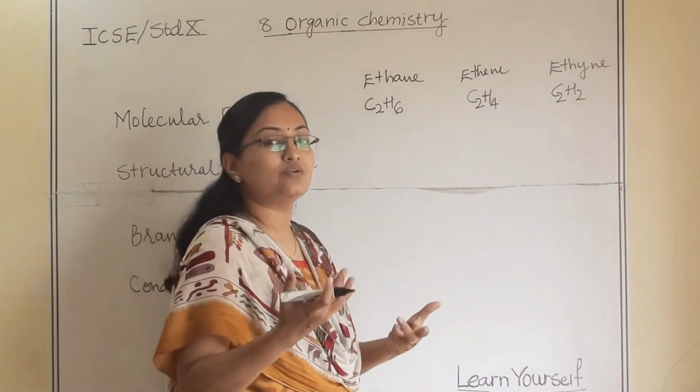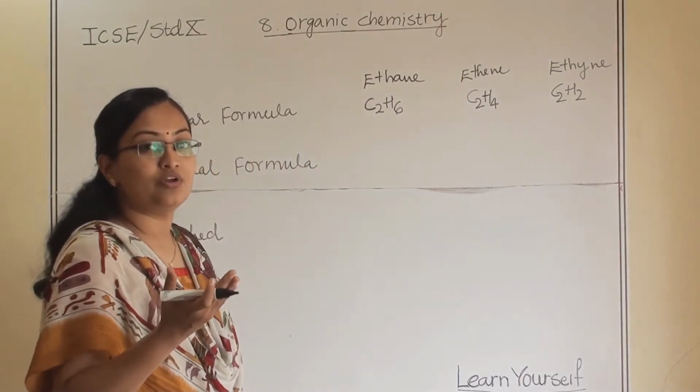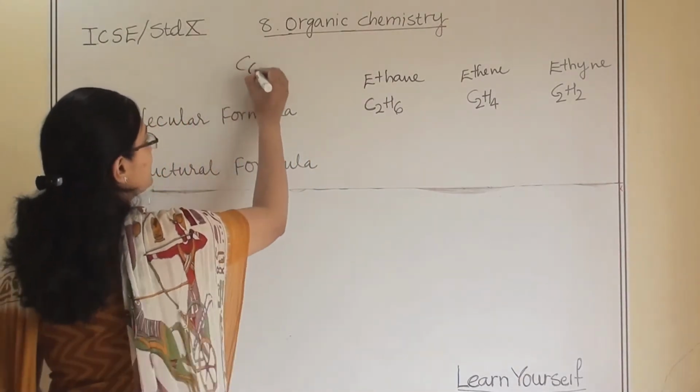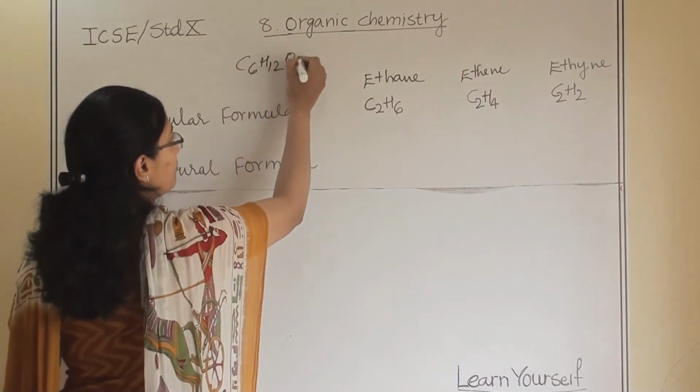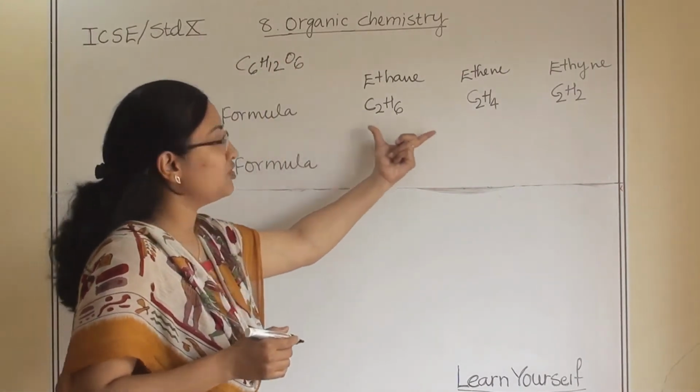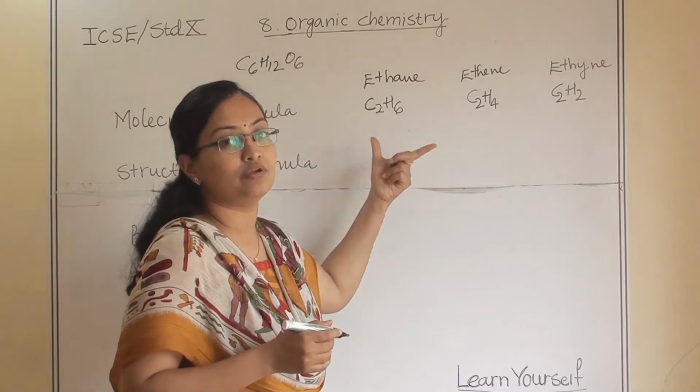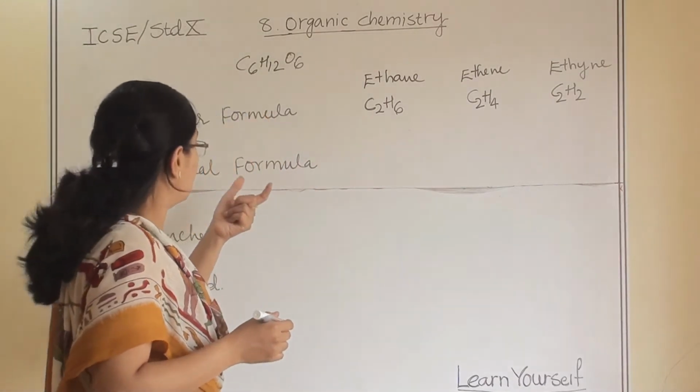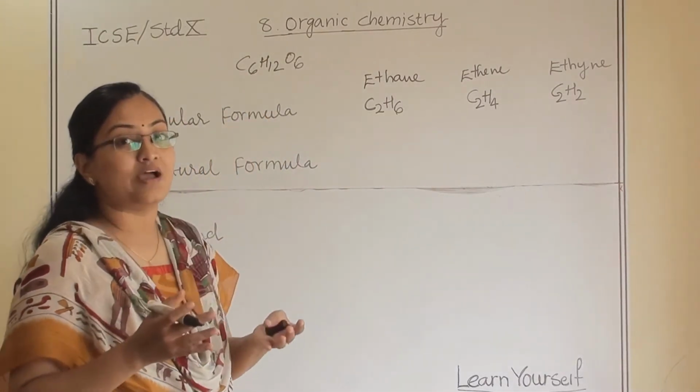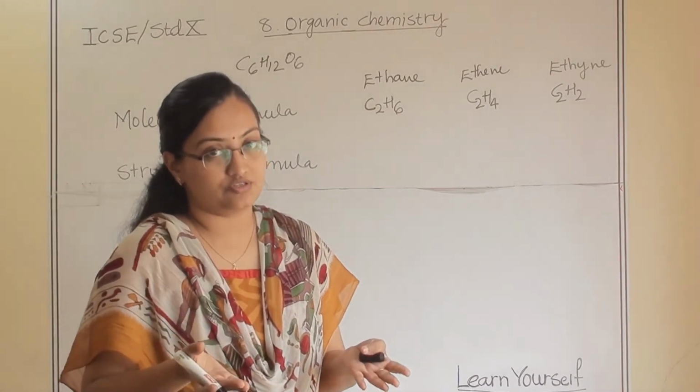hydrogens. How are we going to write the molecular formula of glucose? Like C6H12O6. The same way, the molecular formula for hydrocarbons will also work. Now, hydrocarbons have 2 different types of structures.